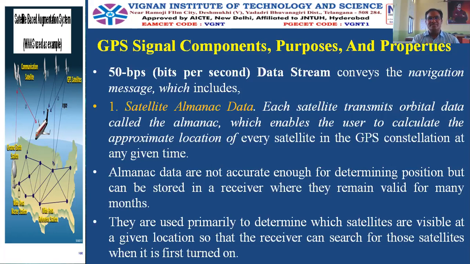Among those 24 satellites, which satellite's signal is received by the GPS receiver? That is contained in the almanac data, and that is stored for future reference. In future, if the same kind of signal is received, the receiver may assume that the signal is received from so and so satellite, the 5th satellite, or 8th satellite, or 12th satellite. This is the almanac data.